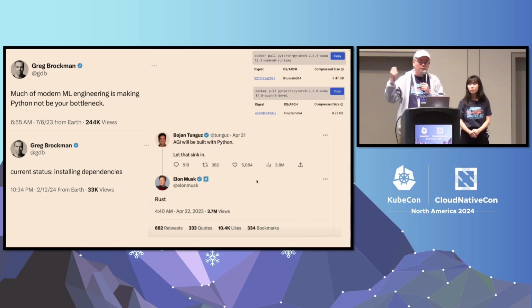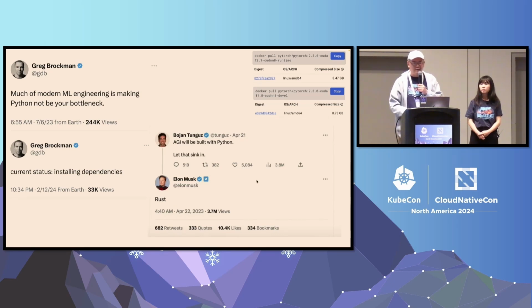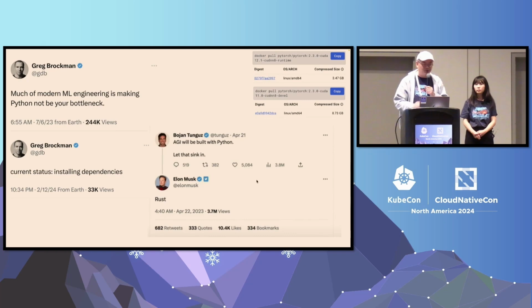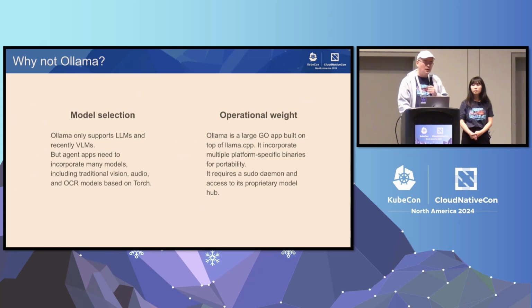And also to echo the point I said earlier, just to prove it: if you do the PyTorch Docker image with CUDA in it, that's 8 gigabytes right there, almost 9 gigabytes. That's the compressed Docker image. When you explode it on your device, it's going to be a lot bigger. Just recall the entire application that I have just shown you, the 3-agent translation and question answer application, is only 20 megabytes.